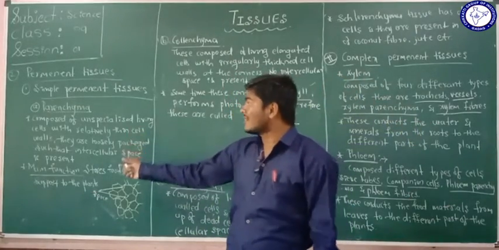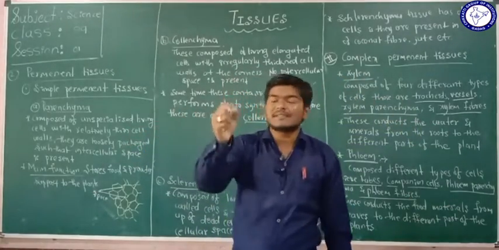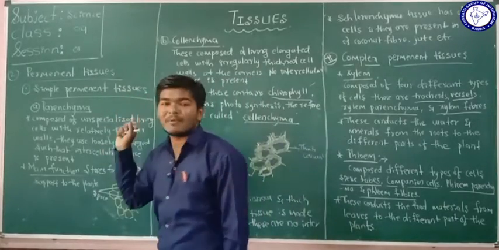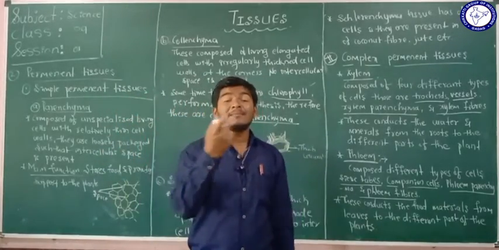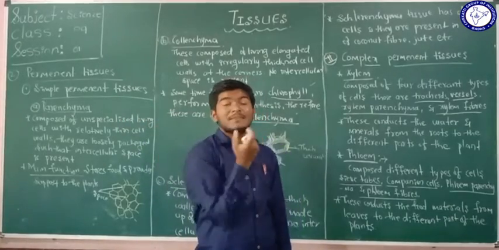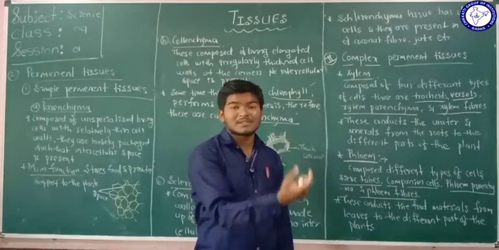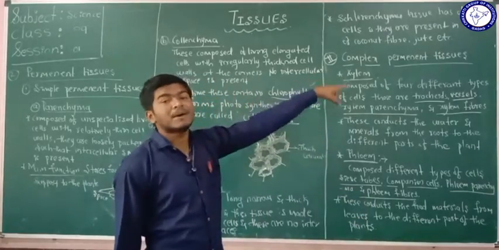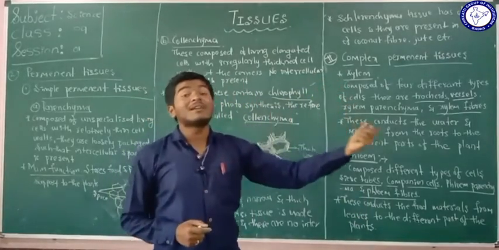Why are these called simple permanent tissues? It is very simple: these simple permanent tissues have the same type of cells. But complex permanent tissues have different types of cells.